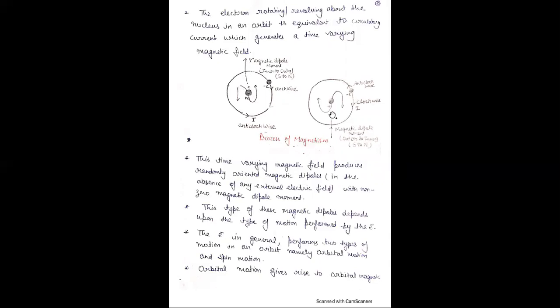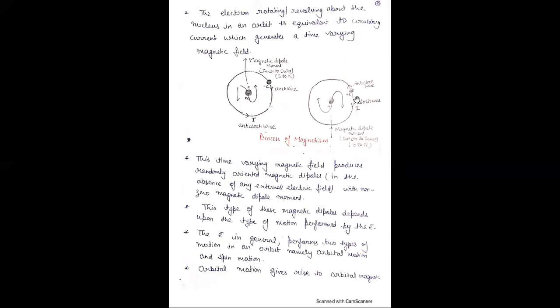Now, if the electron revolves in the anti-clockwise direction, therefore the current revolves in the clockwise direction. If the current moves in clockwise direction, then the upper surface behaves as a south pole, and the lower surface of that orbit behaves as a north pole, and the direction of the magnetic dipole is south to north, and therefore this direction is outer to inner. Therefore, here a magnetic field is produced without any external magnetic field.